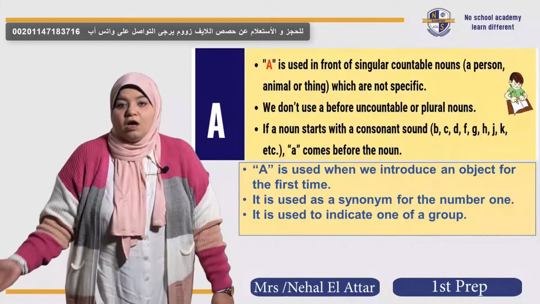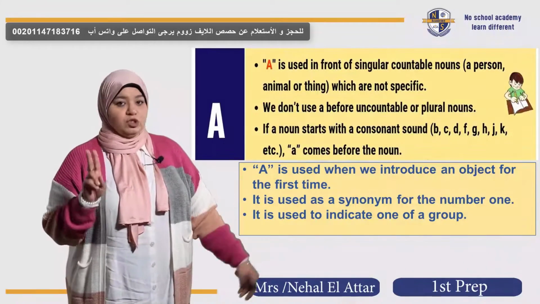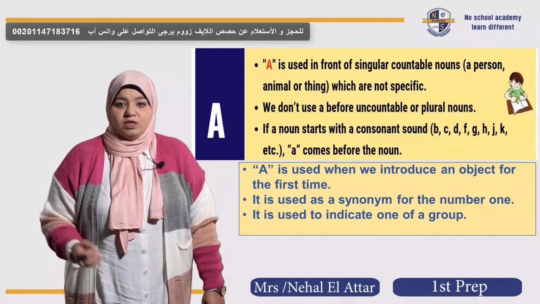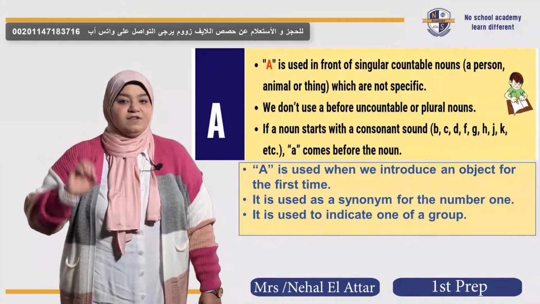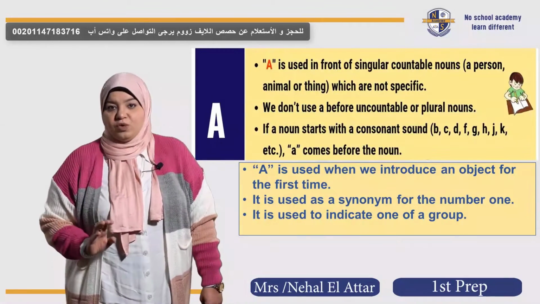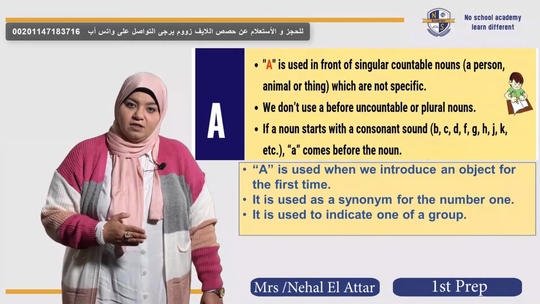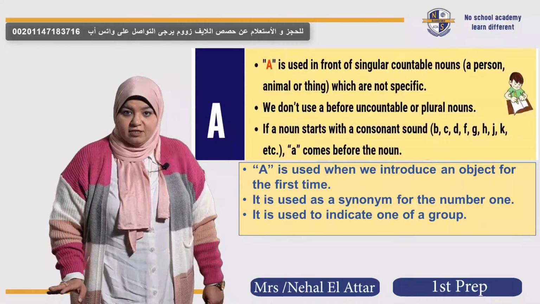Also, we use a before jobs and professions. For example, I'm a teacher. Here, I refer to 2 things, actually. When I say I'm a teacher, it means I'm a teacher, one of a group. A teacher from millions of teachers, not a specific one, okay? And also, I precede the profession or the job with the article a. You got it?